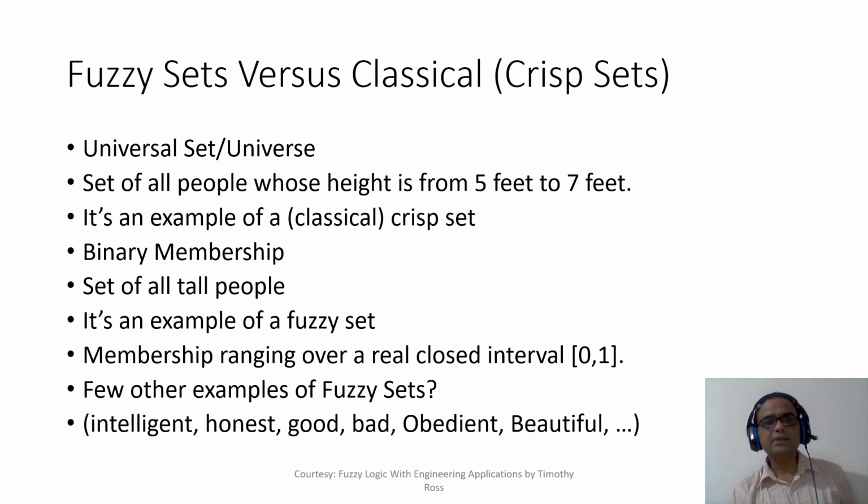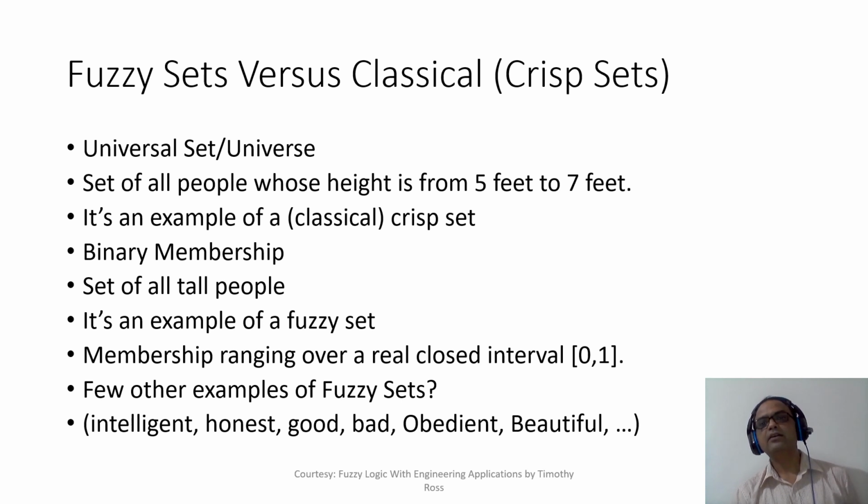Another example can be the set of all honest people, right? Now, whom would you consider honest? Set of all good people, set of all bad people, set of all obedient people. Do you consider yourself in this category of the set of obedient people? Yes, most of the time we are obedient, but sometimes we are not, right? So we cannot say that I am 100% obedient.